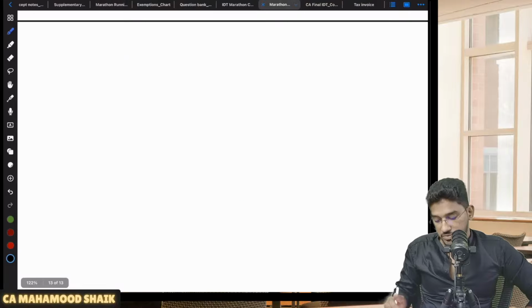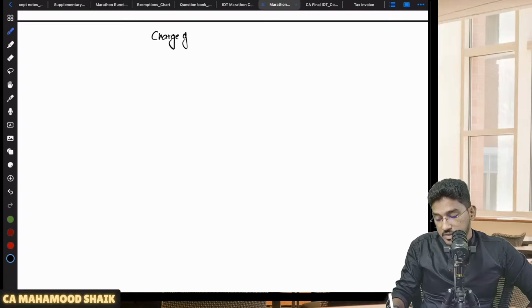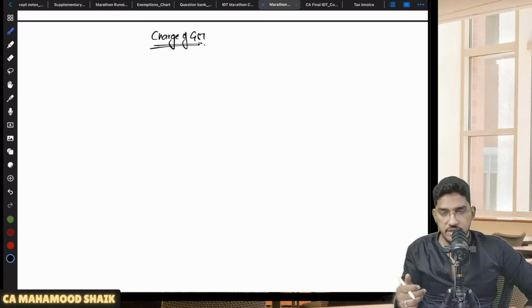So next chapter, what we will try to do is, we will try to do charge of GST. The next chapter which we will pick up for revision is going to be charge of GST. Very, very important. There will be a compulsory question from this chapter, charge of GST also, that we will try to pick up and will try to do it.